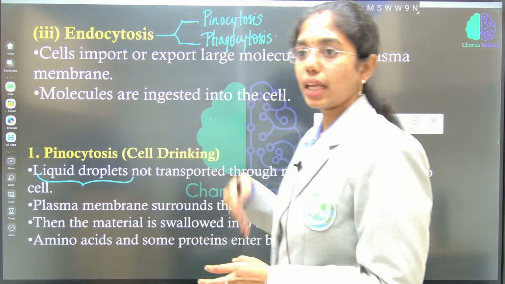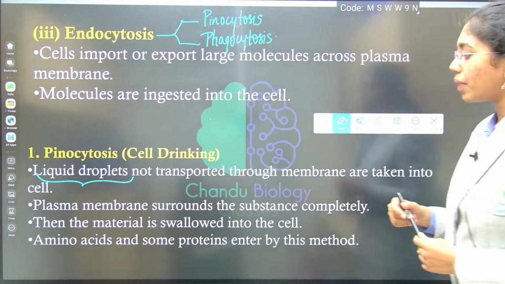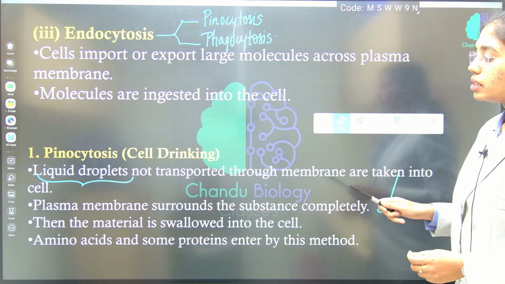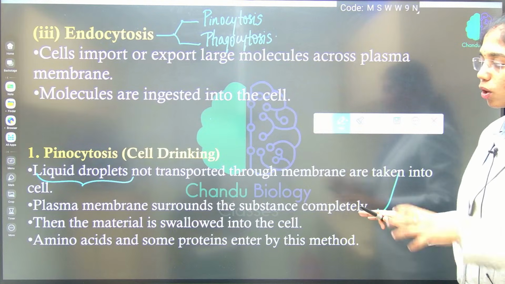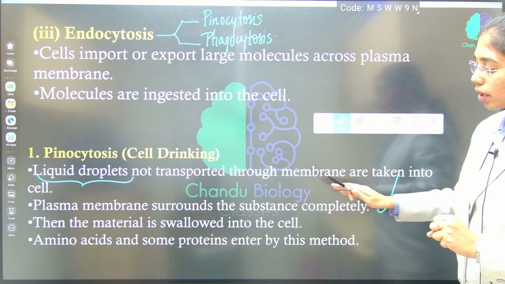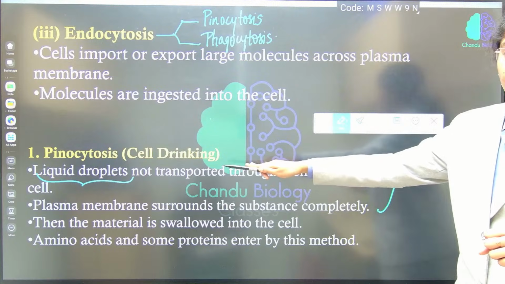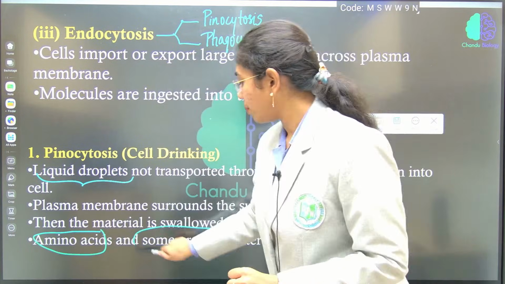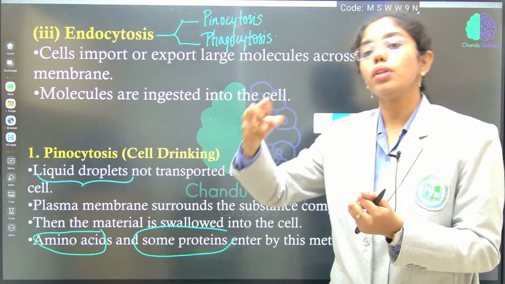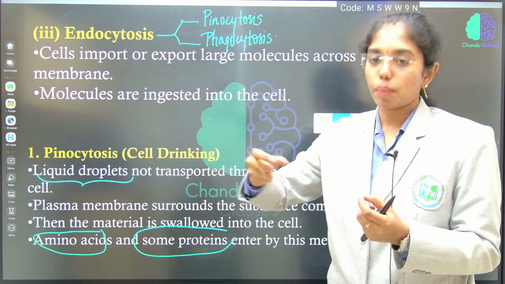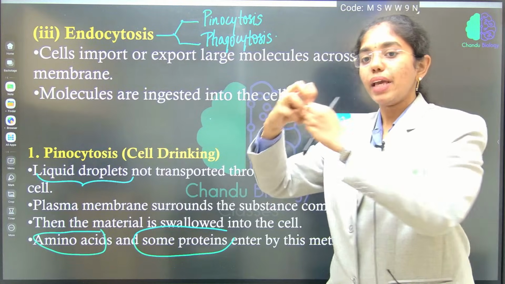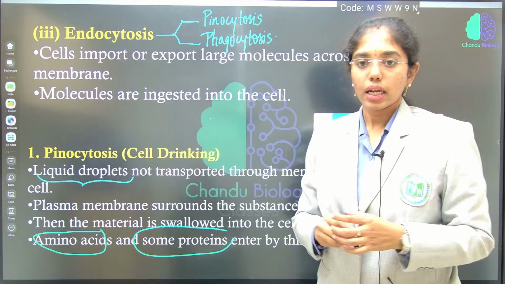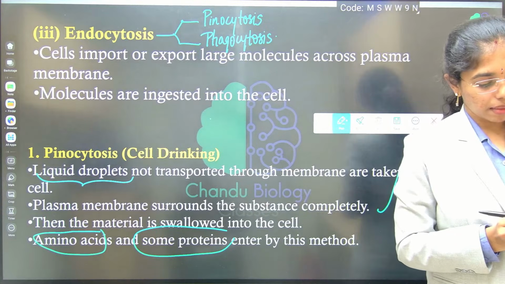They are taken inside the cell. Plasma membrane surrounds the substance completely. Then the material is swallowed into the cell. What are the molecules that are entering into the cell via pinocytosis? Amino acids and some proteins. They enter the cell as liquid droplets. Cell will be engulfing those liquid droplets. That is known as what? Pinocytosis. Clear, right?